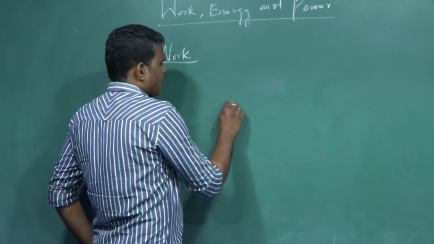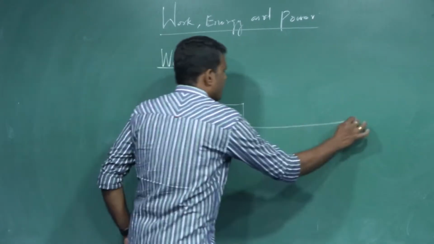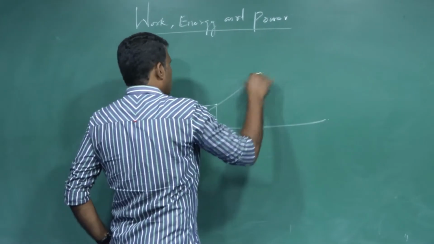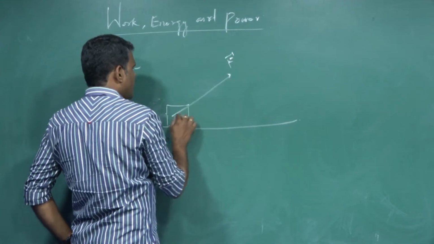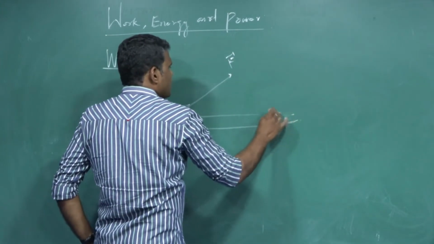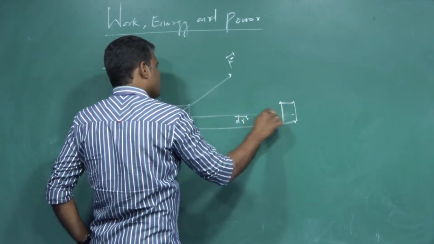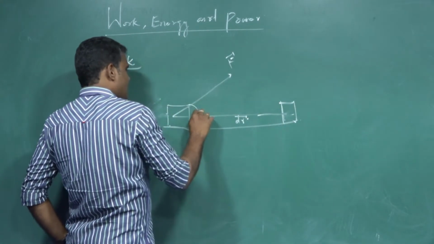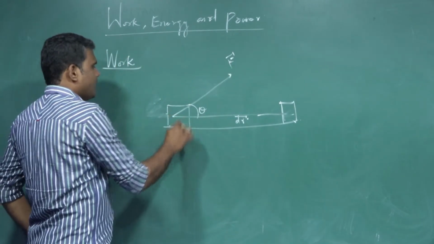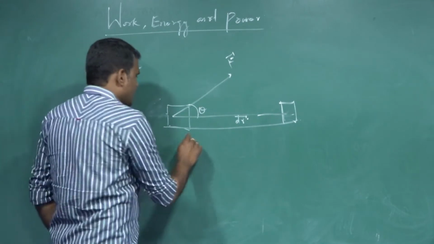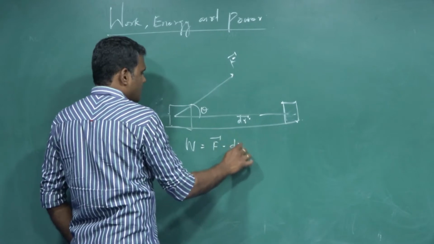Let us say a force vector is acting on a body. Instead of showing it like this, we can say a force F is acting on the body. It displaces the body through a distance, let us say dr vector. This is the displacement made, and the angle between the force and the displacement is theta. Then, mathematically, the work done can be represented as W equals F vector dot dr vector.